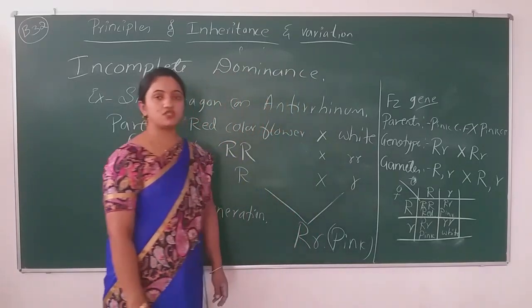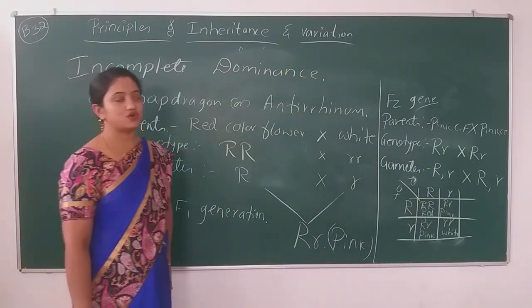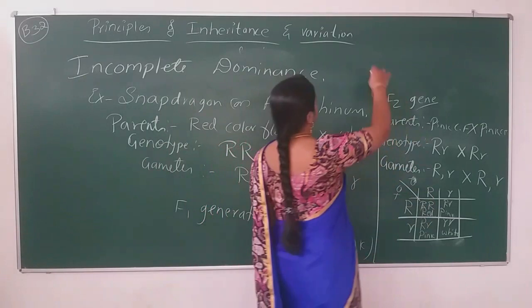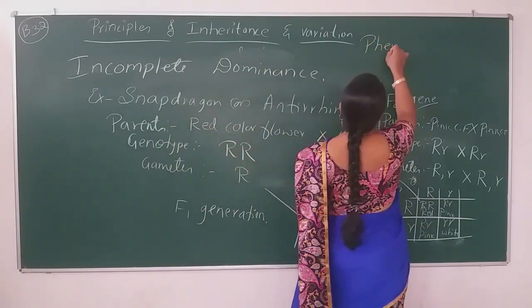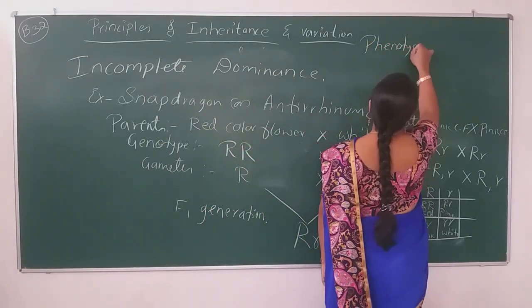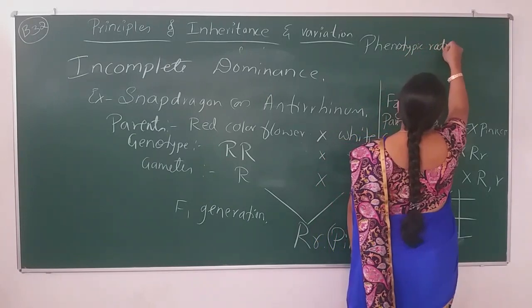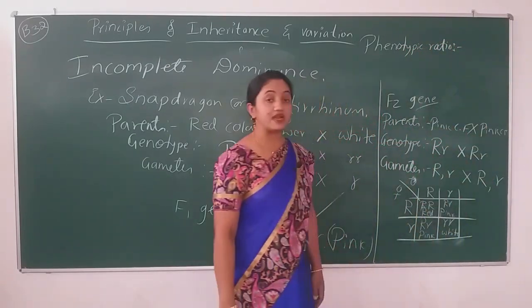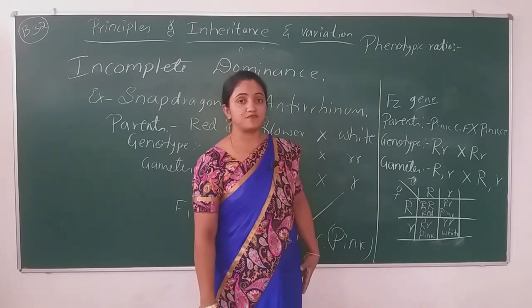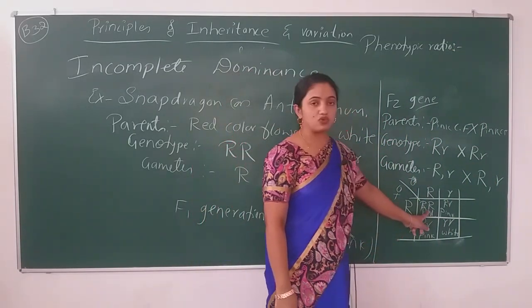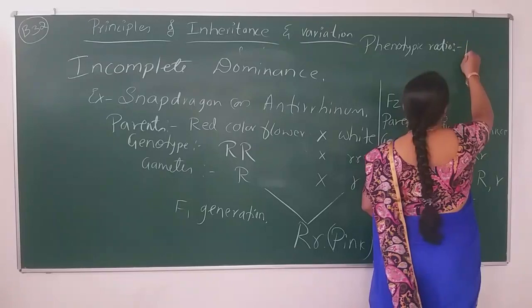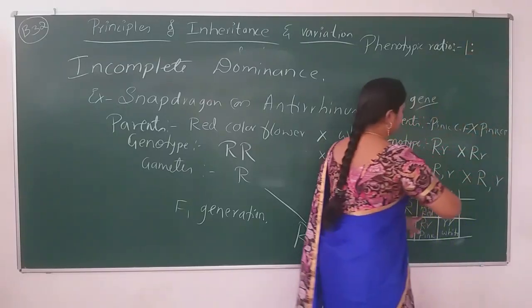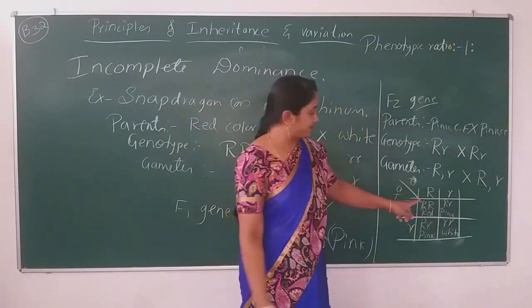Now find out the phenotypic ratio and genotypic ratio. For the phenotypic ratio, how many red flower plants are there? Only one. Out of 4 you have to calculate now.